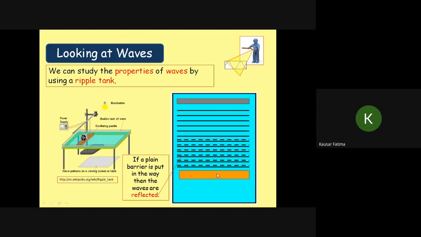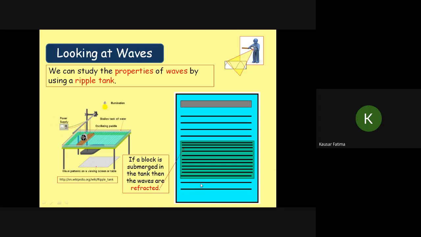Suppose this is the boundary, so they are reflected. The dotted lines here show the wave fronts which return. These are going towards the boundary and reflect in the same direction, because they are striking the boundary at 90 degrees. As happens with light rays, when a ray strikes at 90 degrees, it returns following the same path. So here wave fronts are striking and returning in the same manner, and the returning wave fronts are shown by dotted lines. There will be no change in wavelength and frequency of the waves when they undergo reflection.